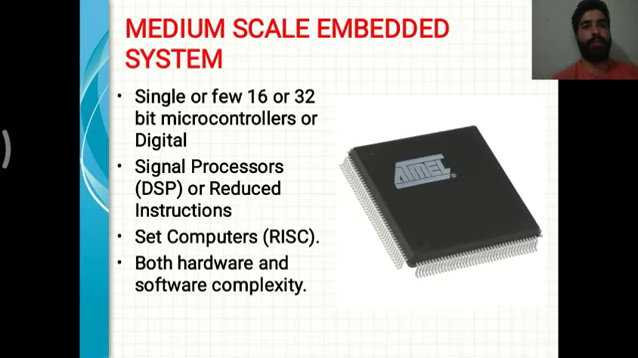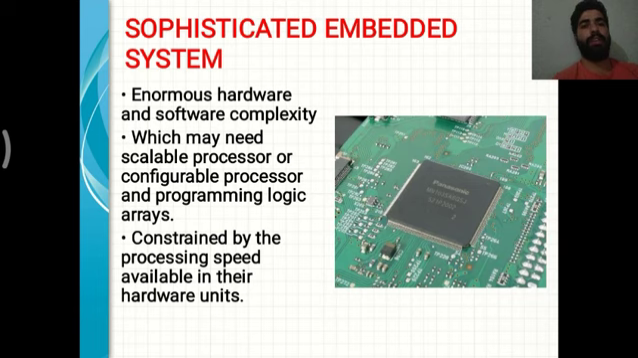And next we have the medium scale embedded system. It uses 16 or 32-bit microcontrollers, digital signal processors or reduced instruction set computers, with both hardware and software complexity. In sophisticated embedded systems, there is enormous hardware and software complexity, which may need a scalable processor or configurable processor and programmable logic array, constrained by the processing speed available in their hardware unit. So these are the classifications of embedded systems.